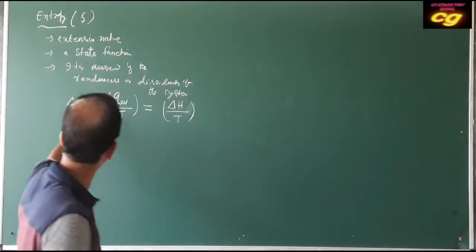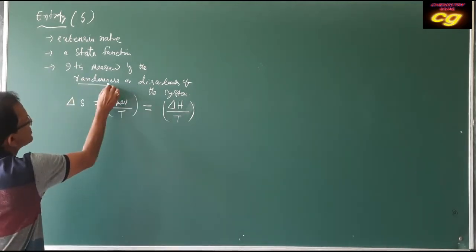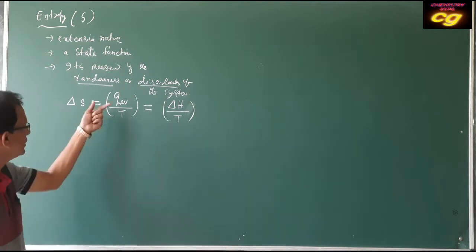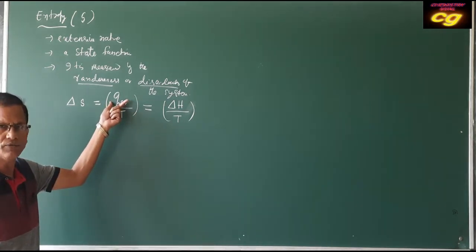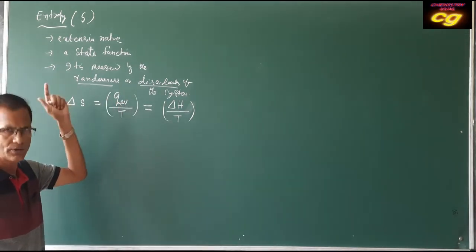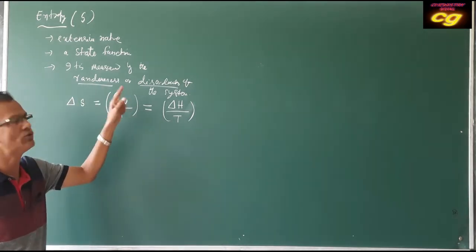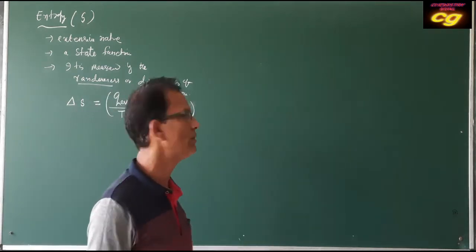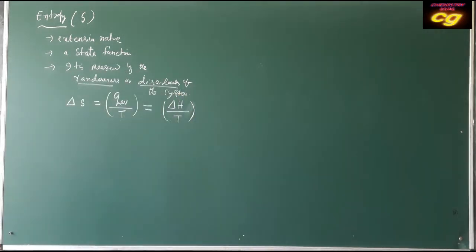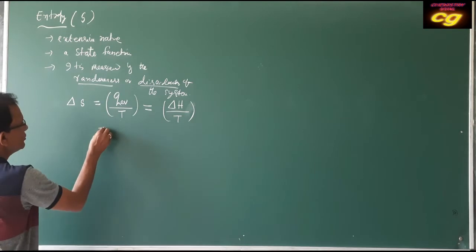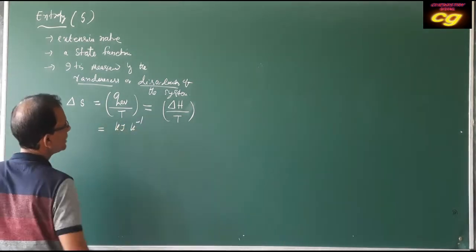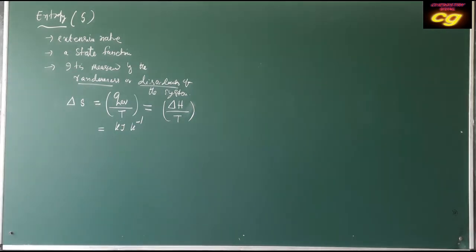So entropy change, this randomness or disorderliness of the system, can be calculated in terms of the amount of heat absorbed by the system reversibly and isothermally per degree rise of temperature. That is called entropy change. What is the unit of entropy change? Unit is kilojoule per Kelvin. Kilojoule per Kelvin, this is the unit of entropy change.